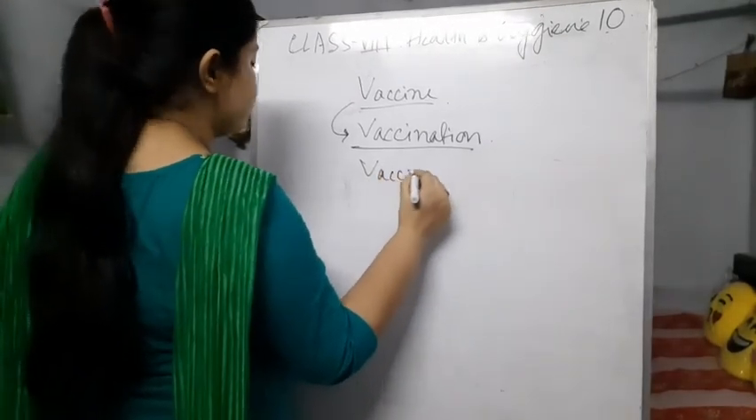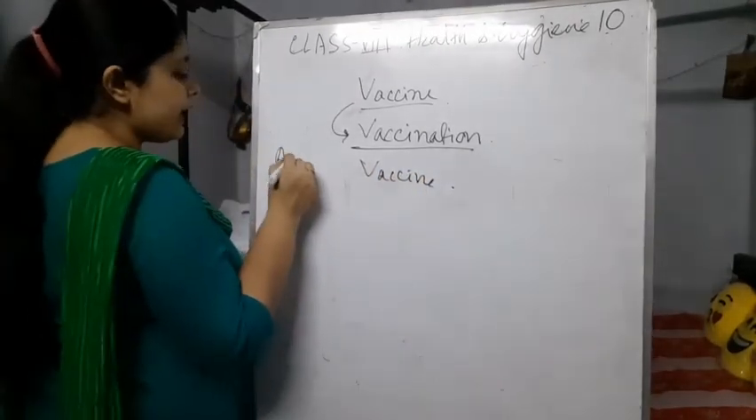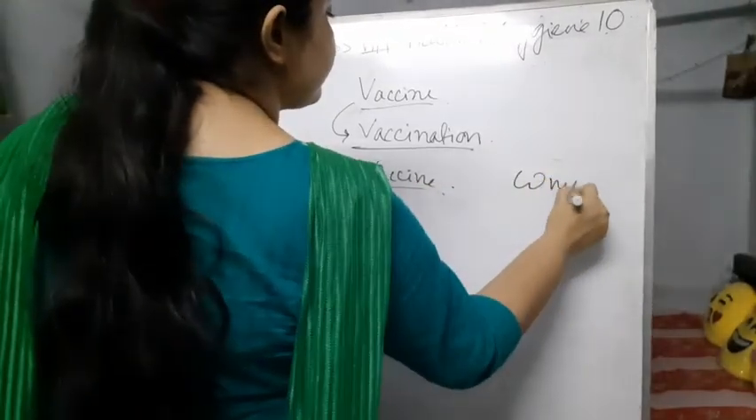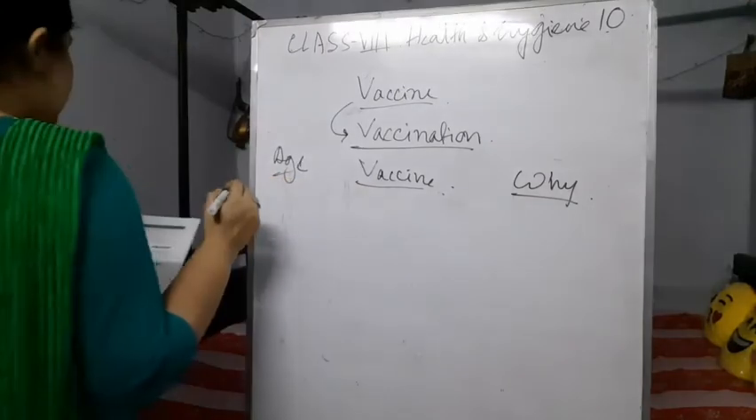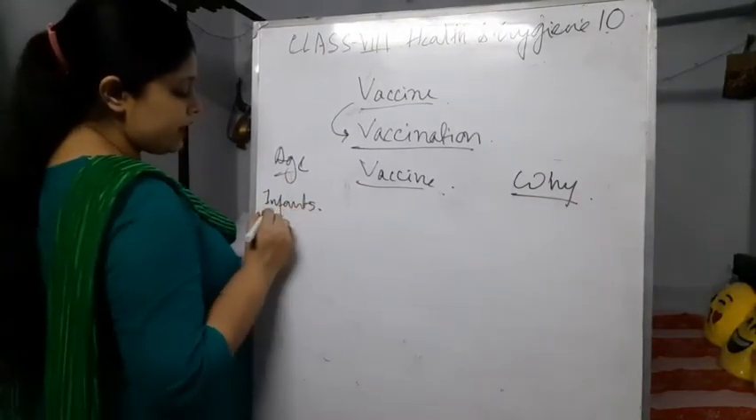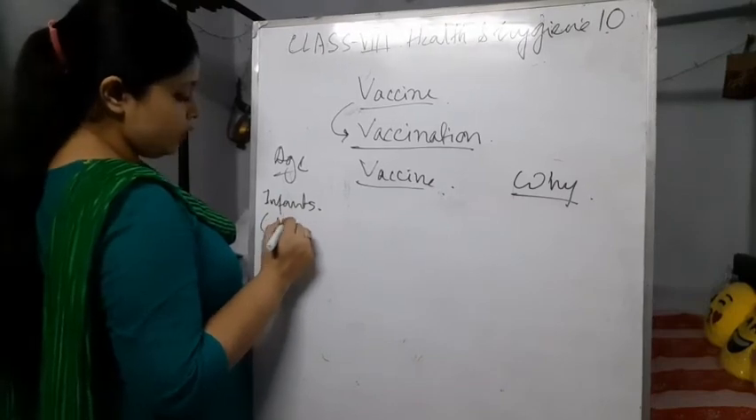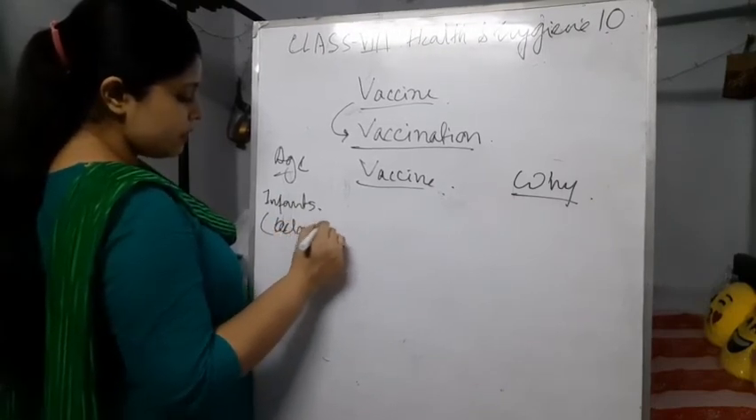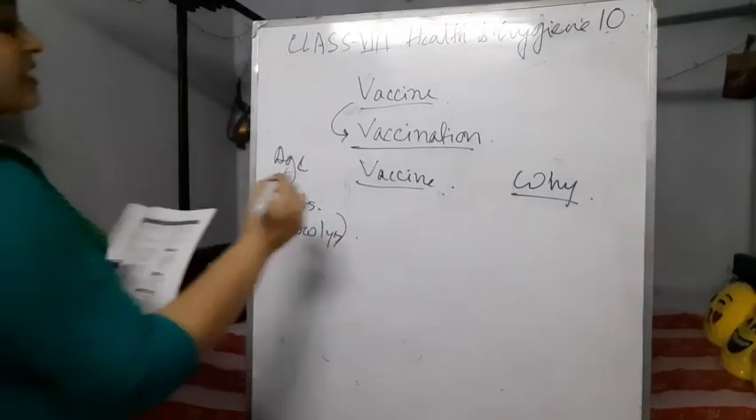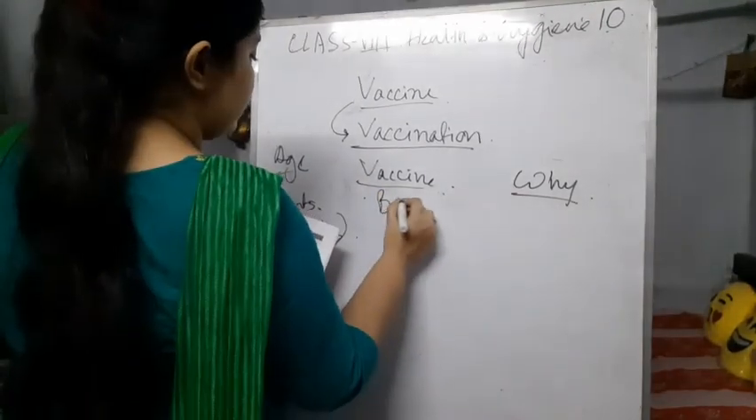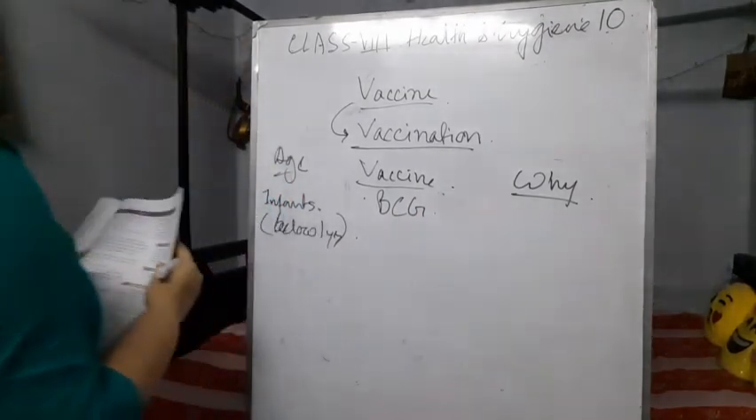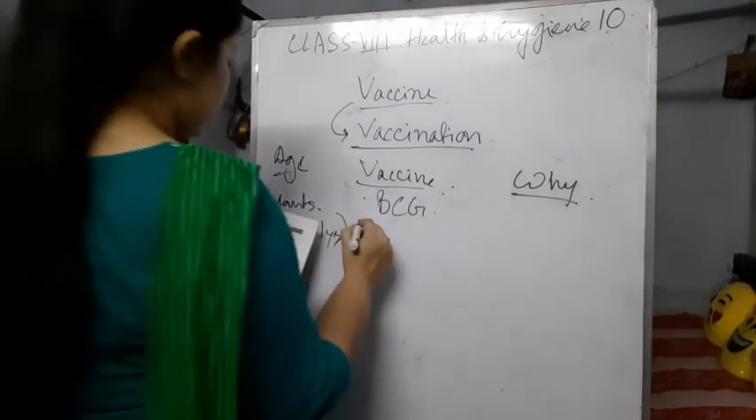The vaccination schedule on important vaccines I am going to teach you today: the name of the vaccine, the age, and why it is given. First, infants, that is, those below 1 year. What vaccines are they given? BCG, Bacillus of Calmette-Guerin.